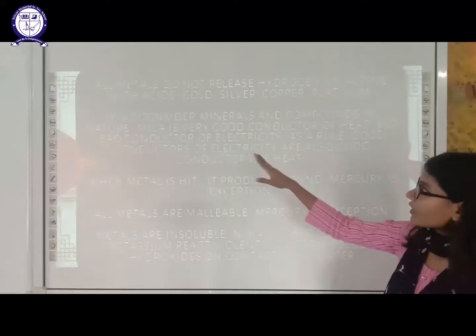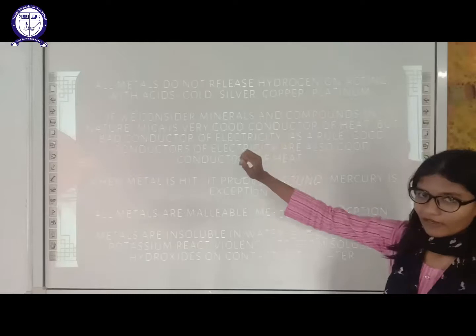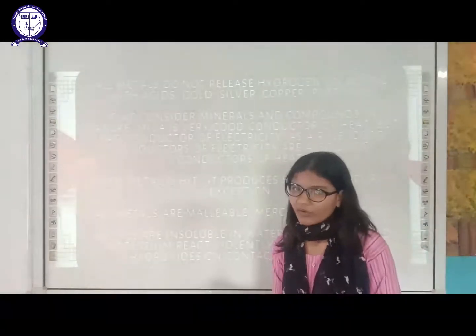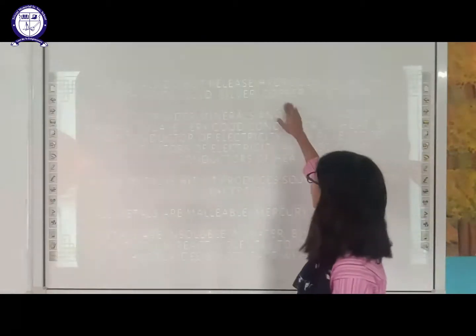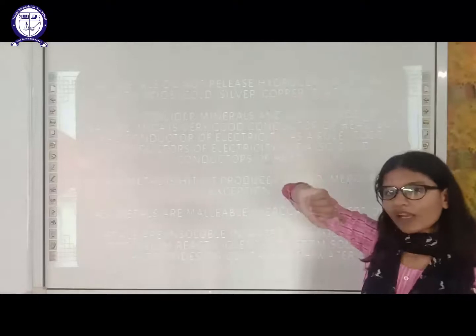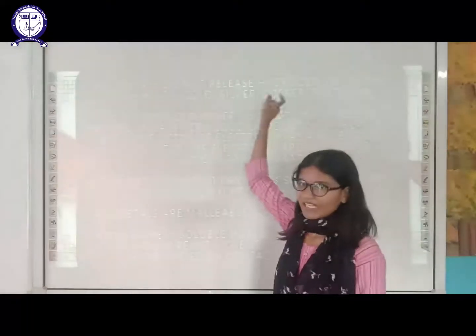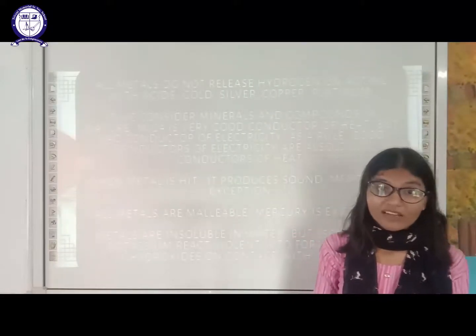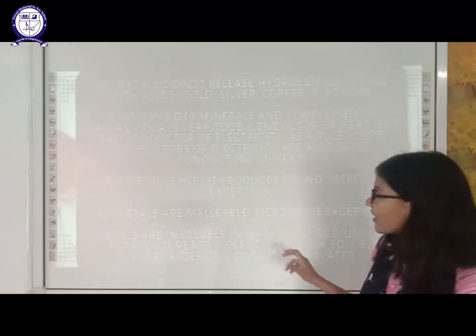Next, not all metals release hydrogen on reacting with acid. For example, this was the property of metals, that they will release hydrogen with a pop sound. But a few exceptions are there, like gold, silver, copper and platinum. Now can you link this? Why do we use these elements, metals, in jewelry? Because they do not react with acid or anything. They are least reactive.